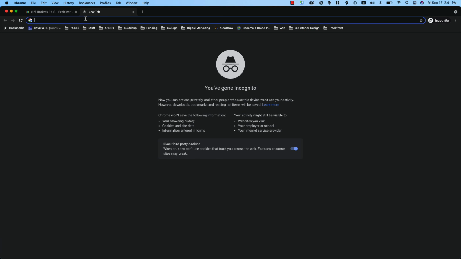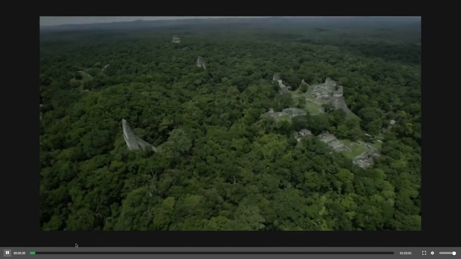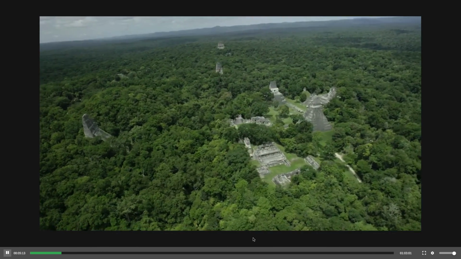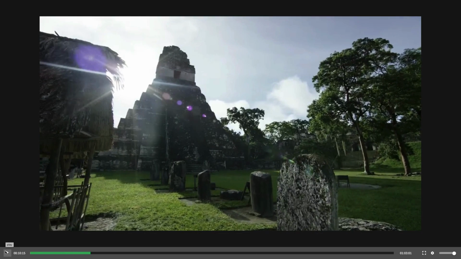So if somebody was to type in that URL, they would get a link to this video file where they can preview it and view it as well and have a discussion about it outside of Trackfront. Now, they're not going to be able to comment or see people's comments. It's just another way for them to see this file.